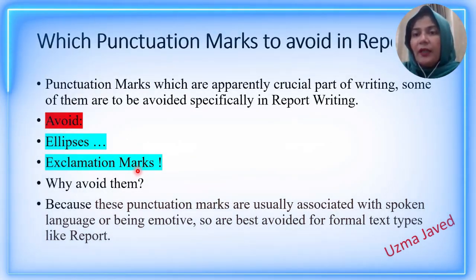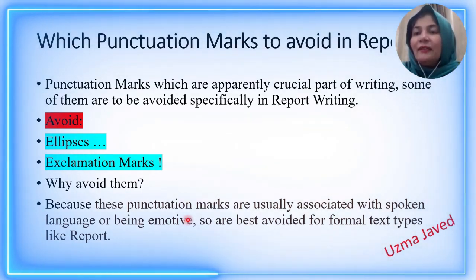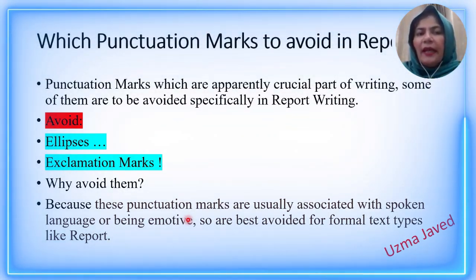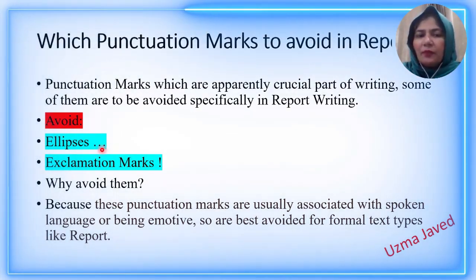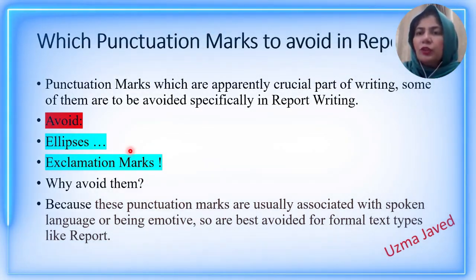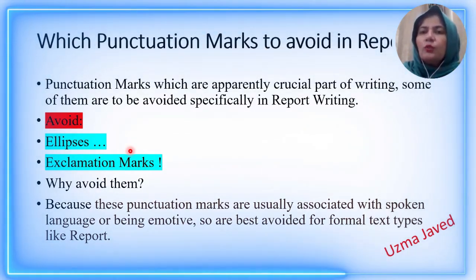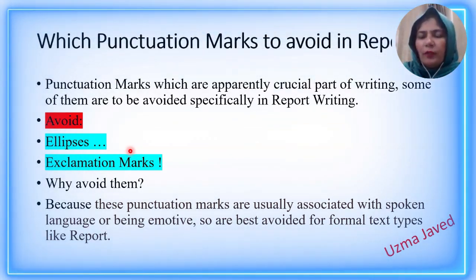There should be a logic behind every rule, and the logic is that these punctuation marks are basically linked to and used in spoken English. When we are exclaiming something with surprise, we use an exclamation mark at the end. And ellipsis means three dots. This is the sign of ellipsis. It is also used to express emotions. When you are expressing your emotions, you put dot dot dot. Sometimes you leave something unexplained. So these two punctuation marks are to be avoided because we don't want to include our emotions in a report. We want to remain formal.